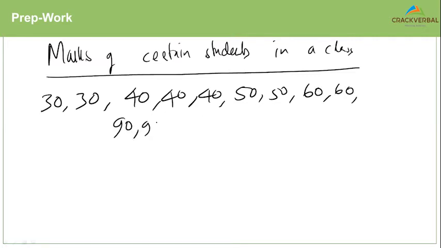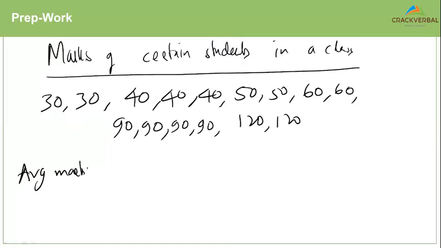Let's say the 90 comes up 4 times, and maybe the 120 comes up twice. So how do I calculate the average marks per student here? Can I calculate the average marks per student in this case? The answer is obviously a yes.